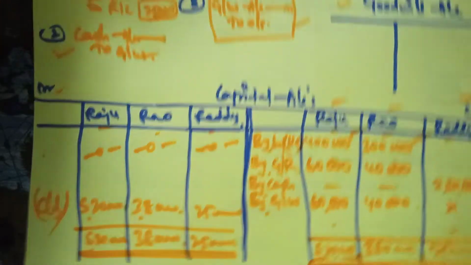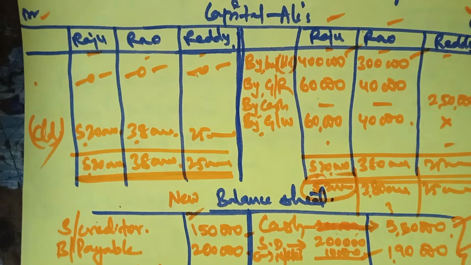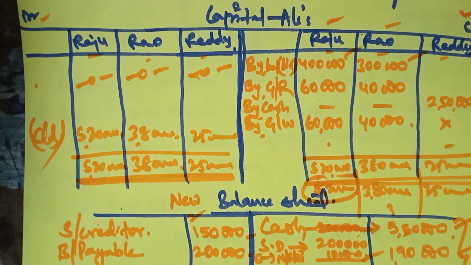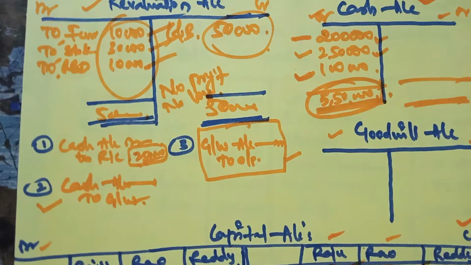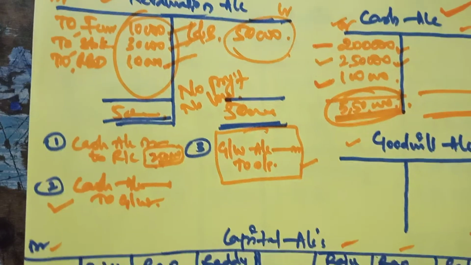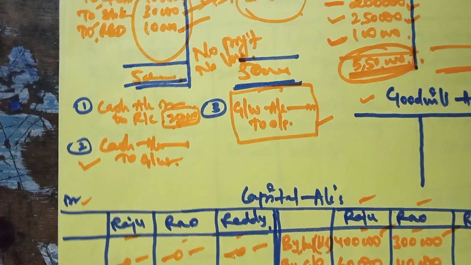I hope you got it in the class. Also, this problem must have been explained by your madam. Once again, see here in the capital account. Okay, it is enough now. In the next class, I will come with the next problem. If you do 2-3 problems, you will be perfect.